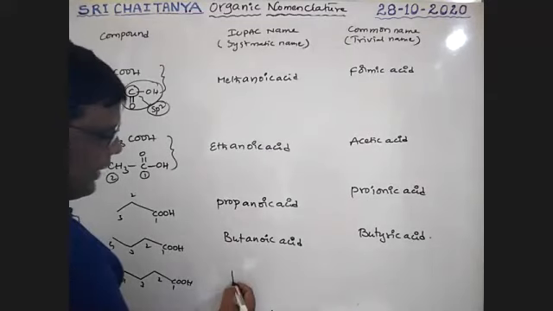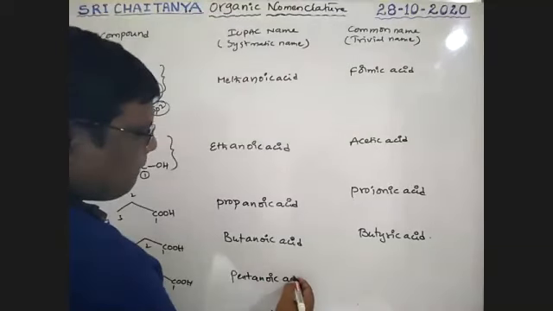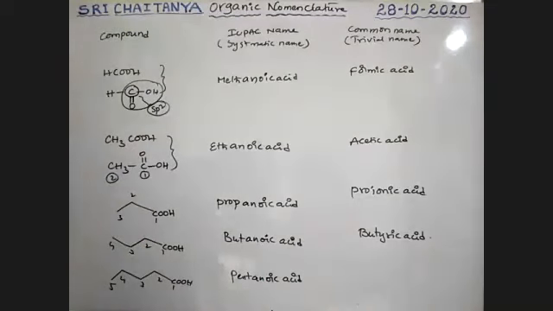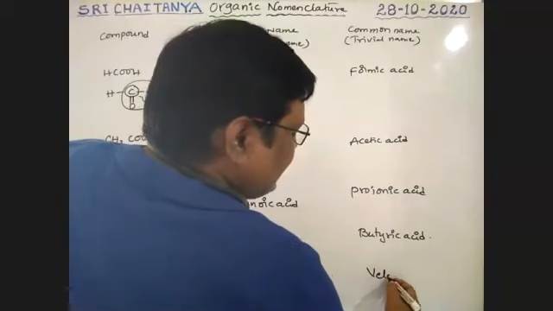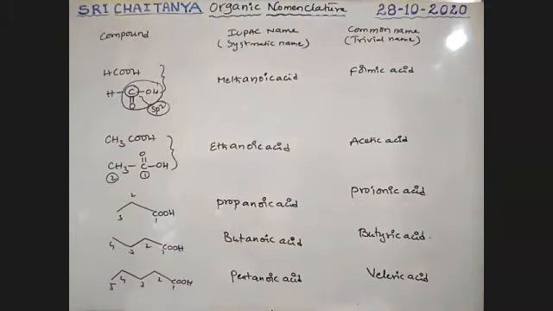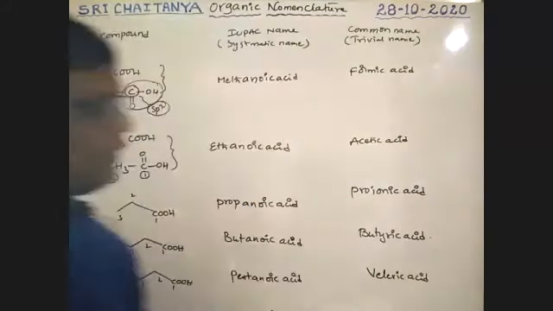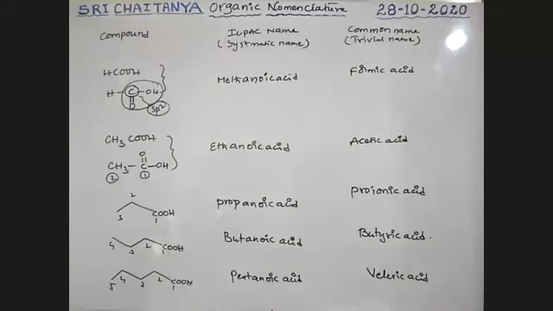Yes, pentanoic acid. It is valeric acid. Valeric acid is pentanoic acid.